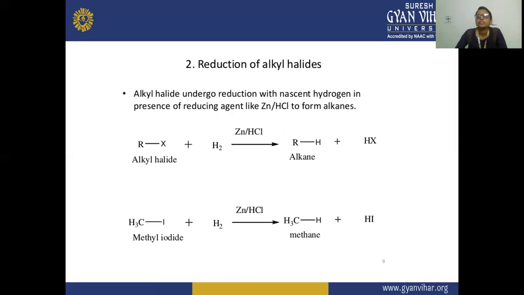So alkyl halides undergo reduction in the presence of Zn and HCl, and there is a formation of alkane, and there is also a formation of an acid. Here we have taken an example of methyl iodide. Methyl iodide, when reduced with hydrogen in the presence of zinc and hydrochloric acid, forms methane, which is the alkane, and also hydroiodic acid.